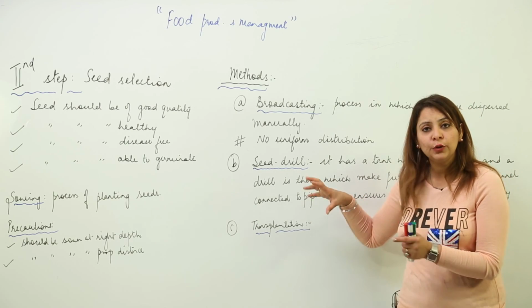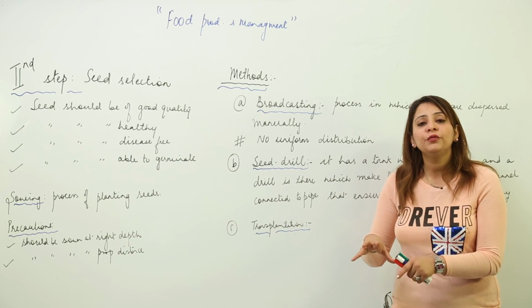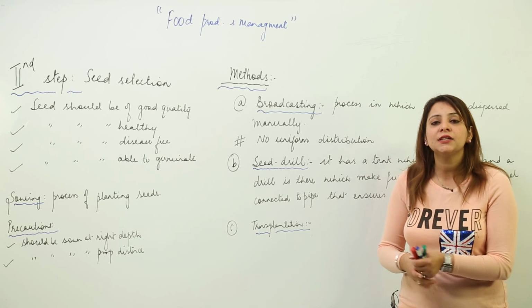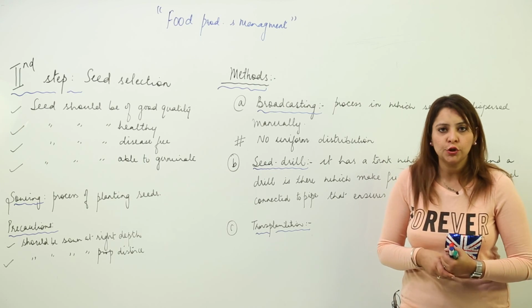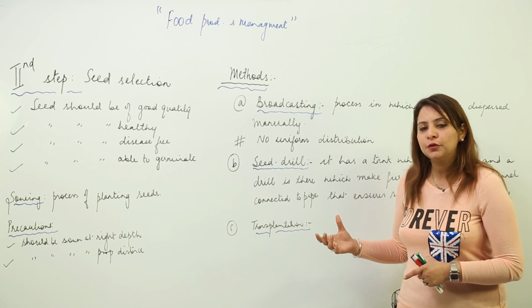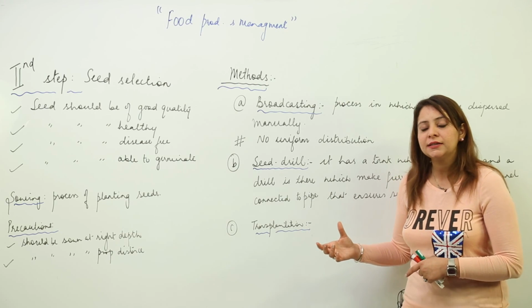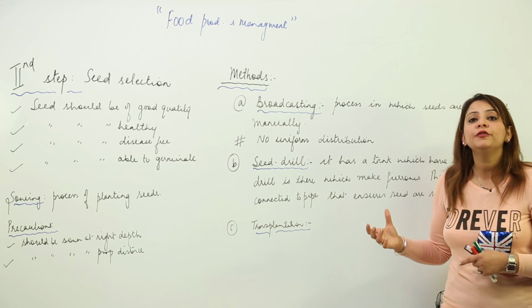Now once you are done with the sowing, we need to practice the third one, that is, we need to improve the fertility of the soil. So now we'll look at the third agriculture practice, that is how we can improve the soil fertility.